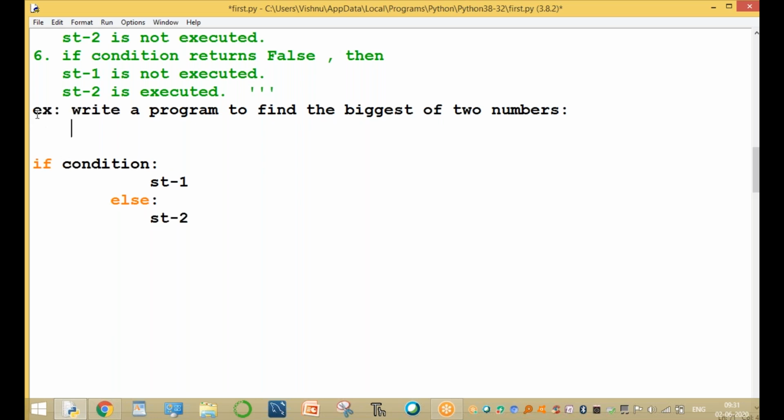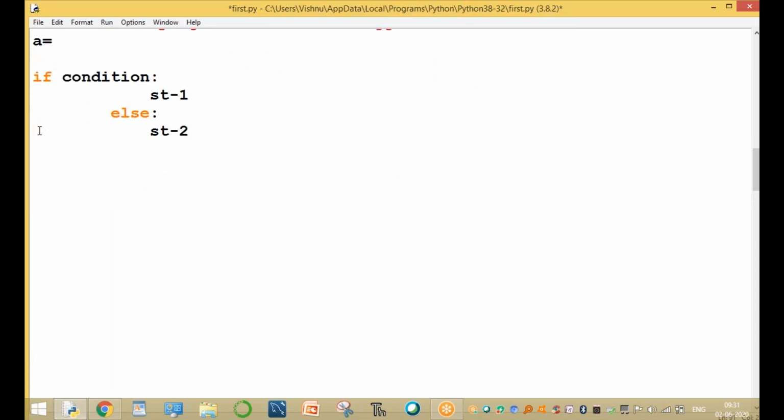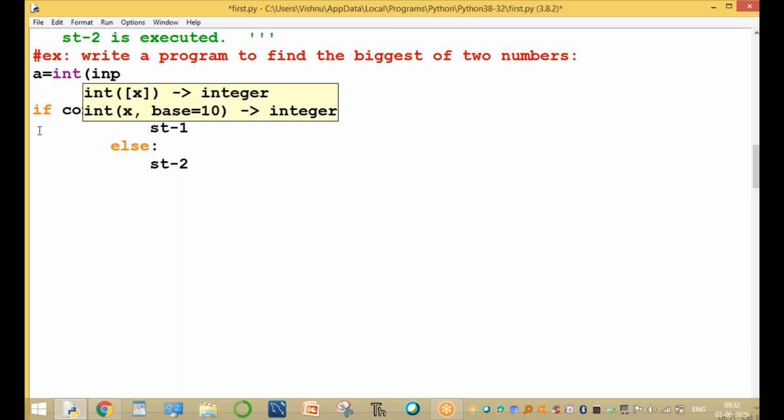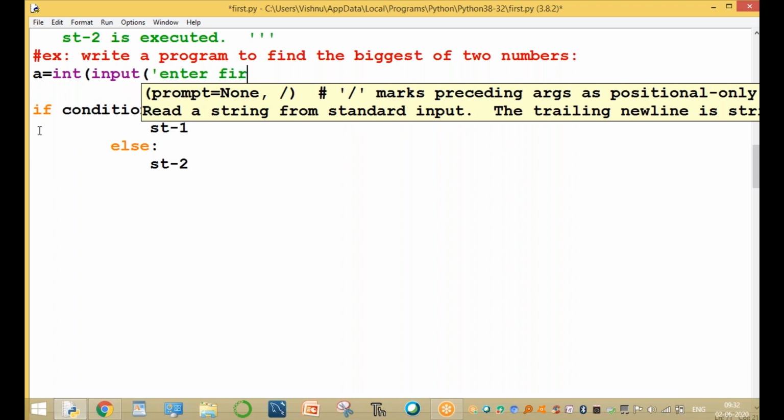For the biggest of two numbers, first enter the first number. The first number is A: enter the value of A, using input of enter first number.